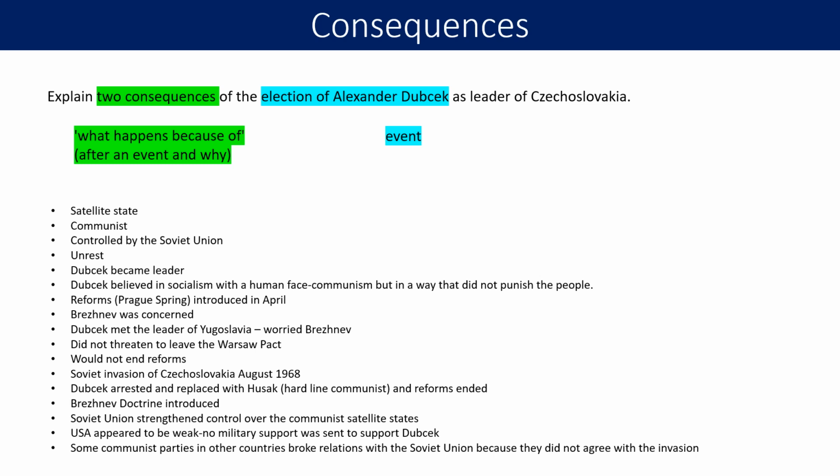We know that after this event, the USA appeared to be weak because no military support was sent to support Dubček, and we know that some communist parties in other countries broke relations with the Soviet Union because they did not agree with the Soviet invasion.